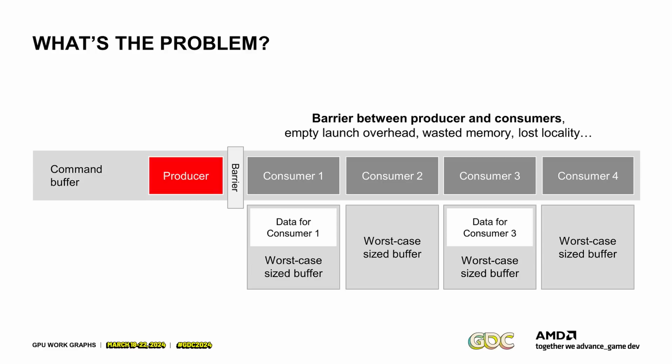First of all, you obviously need a barrier. You need to finish producing all the work you have in flight before you can start consuming it. This is particularly bad if the producer is very fast or is not very uniform in terms of execution time. And then you have empty launches. The draw or dispatch here doesn't do anything. You just walk through the CP, it executes a no-op, and then you continue. And if you imagine you have 10,000 consumers, this obviously becomes fairly quickly a significant problem.